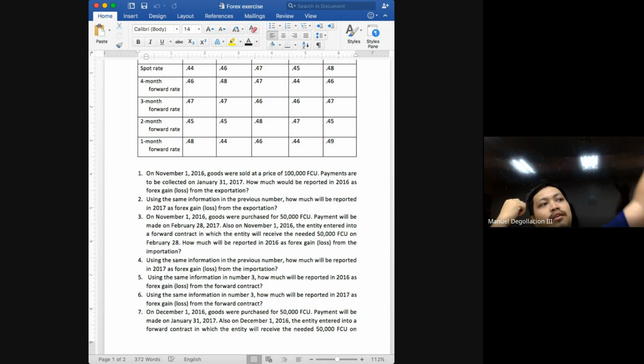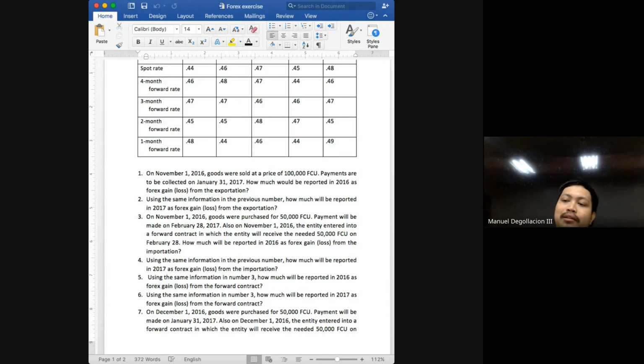Okay? If the exchange rate goes down, if your currency weakens, you will need more local currency to buy the same amount of foreign currency. So how do we avoid that scenario? As early as November 1, you will enter into a forward contract already in which you will receive the fixed 50,000.